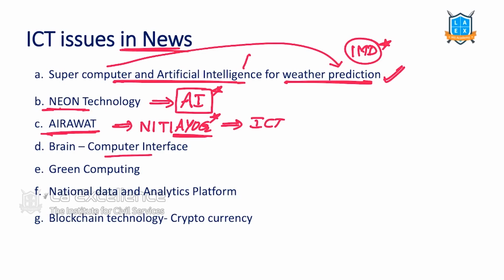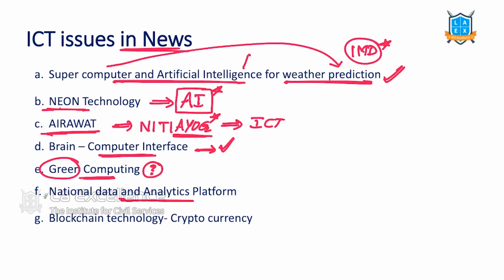Next, brain computer interface. This technology is already in use. What is this brain computer interface and why should we use it? That we should understand. Green computing. What is this green computing? How are we going to develop it? What is green in computing? Computing is done using different kinds of processors, yes or no? But what is this green computing? We are going to understand it.